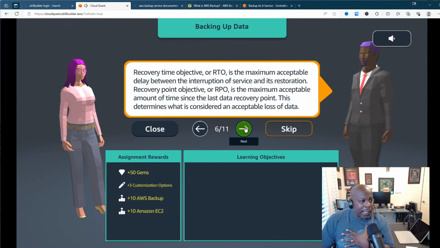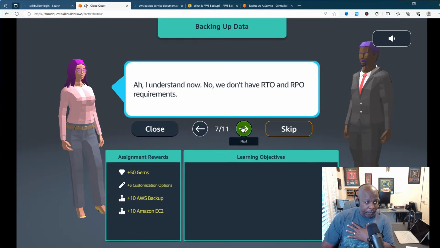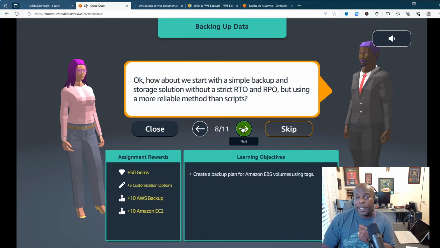Recovery time objective is the maximum acceptable delay between the interruption of service and its restoration. Recovery point objective is the maximum acceptable amount of time since the last data recovery point. This determines what is considered an acceptable loss of data. I understand now. No, we don't have RTO or RPO requirements. So that's very good for us.